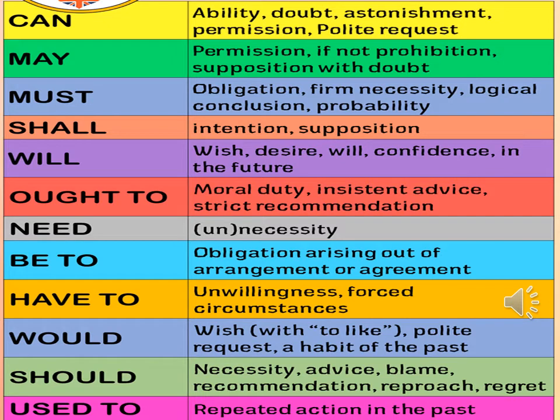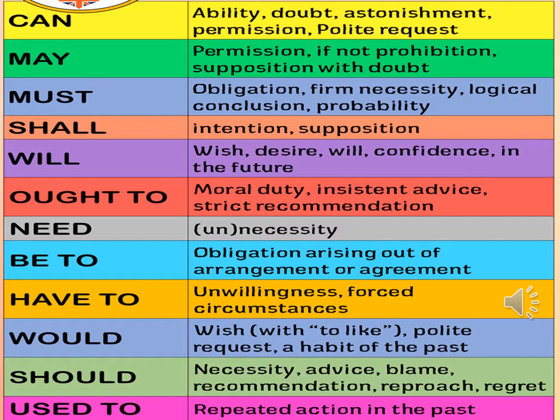Dear students, when we use can in a sentence as a modal, it shows ability, doubt, astonishment, permission or polite request. Similarly, may shows permission, if not prohibition, supposition with doubt. Must shows obligation, firm necessity, logical conclusion, probability. Shall is used for intention or supposition. Will shows wish, desire, confidence in the future.